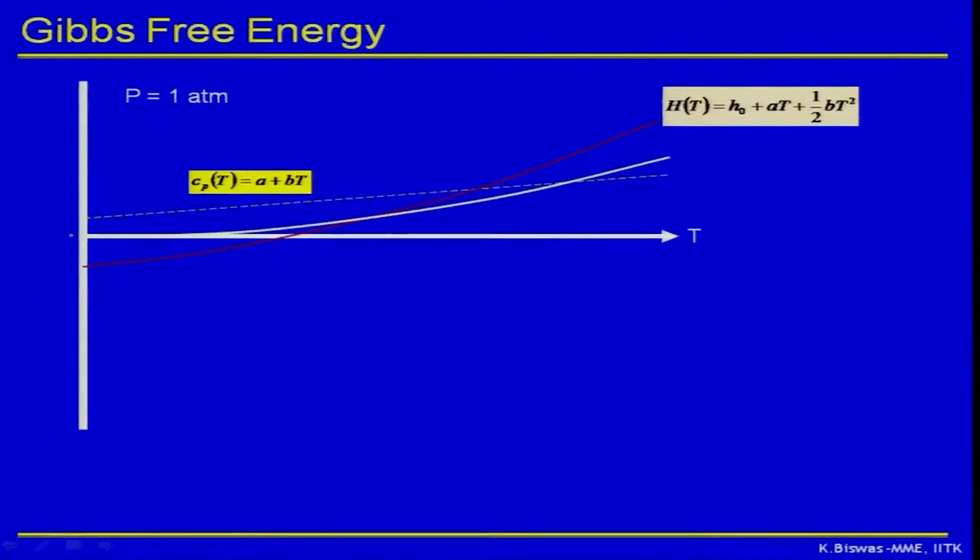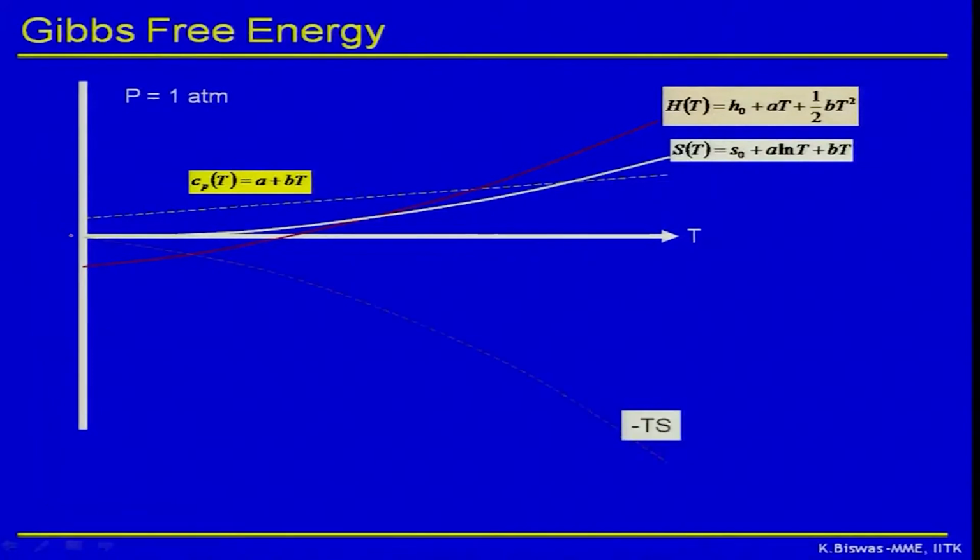So this will look like this, that is the red curve. The white curve is basically entropy. Entropy is given as S0 plus A log T plus BT, because it is Cp by T. So therefore A log T will become dT by T, which is log, integrated over a certain temperature. So these are the values of the functions we can easily get. We can actually approximate this way.